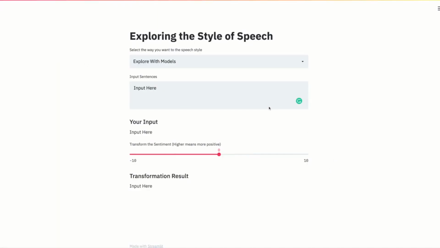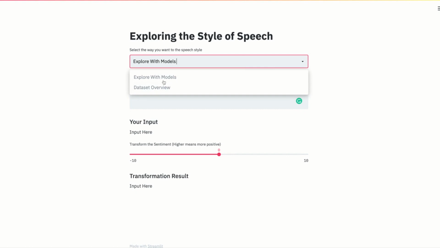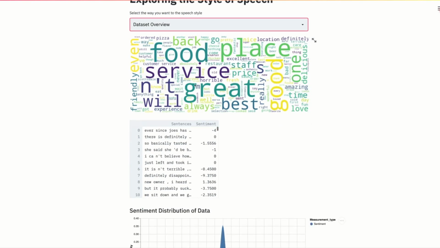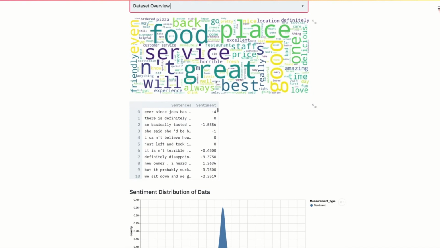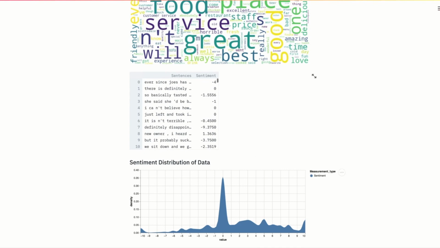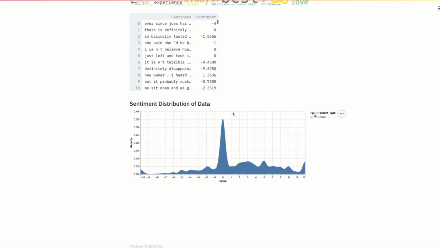As you can see, this is the main UI, and we are using the Yelp restaurant review data. We provide the user two options: explore with the models and dataset overview. We'll start with dataset overview. If you go to dataset overview, you will see a word cloud, which shows the user a better idea of how the words are distributed in the dataset. The original dataset only contains sentences, and the sentiment column is generated in real time by the TextBlob package.